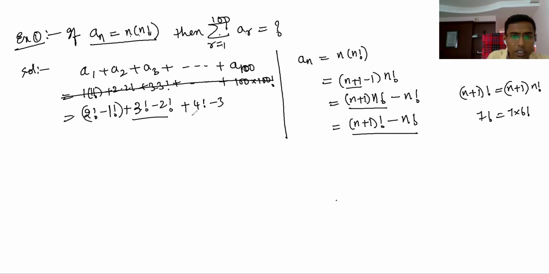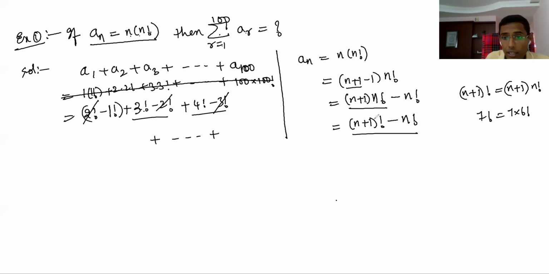Now, of course, if you have 3 terms, you can understand the middle terms getting cancelled. After cancellation, what is left is from the last term and the beginning. So if you take 3 terms, this will get cancelled: 4 factorial minus 1 factorial.